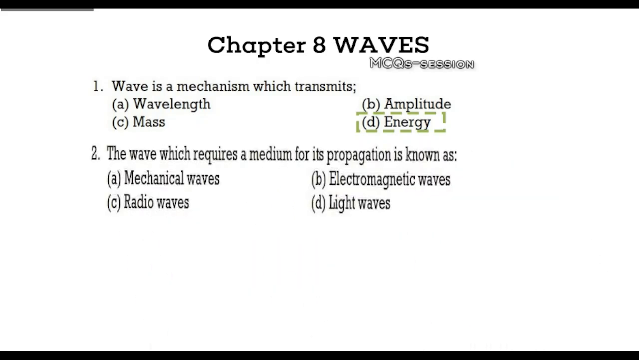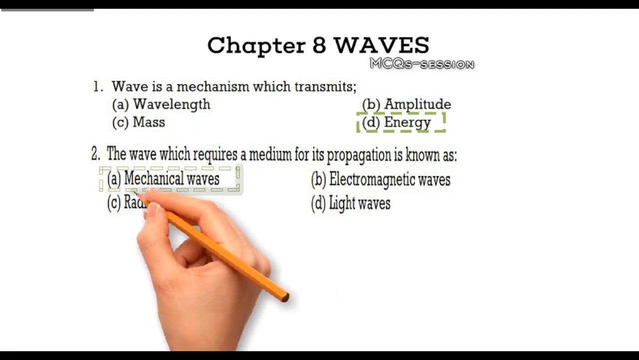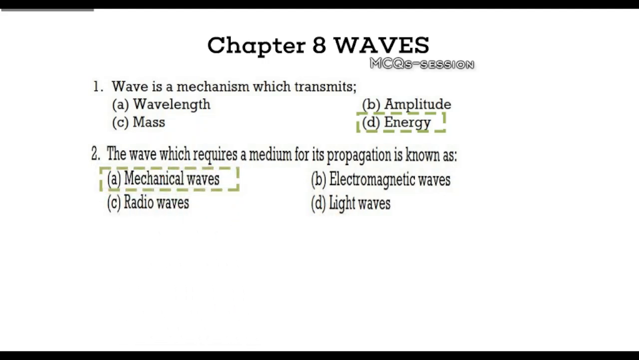Question 2. What is the wave called that requires a medium for its propagation? Your options are A. Mechanical waves, B. Electromagnetic waves, C. Radio waves, D. Light waves. Pause now and think about it. Explanation. The correct answer is mechanical waves. Mechanical waves, such as sound or water waves, need a medium like air, water, or solids to propagate. Electromagnetic waves, like light, can travel through a vacuum.